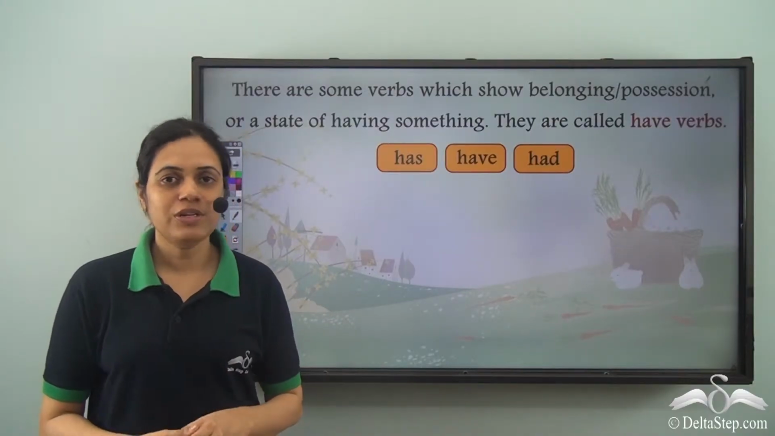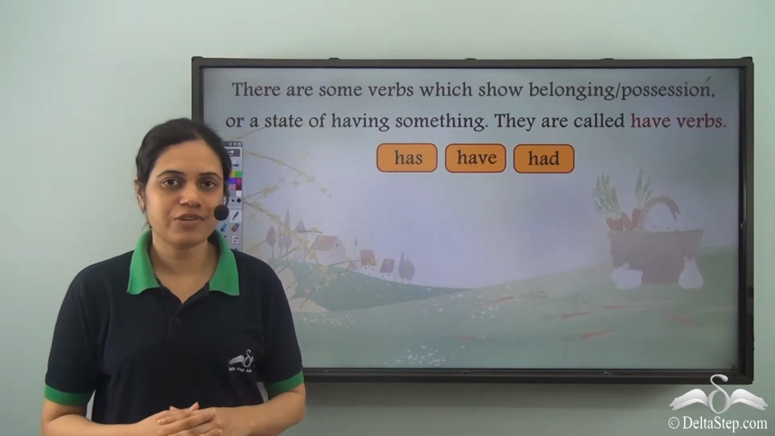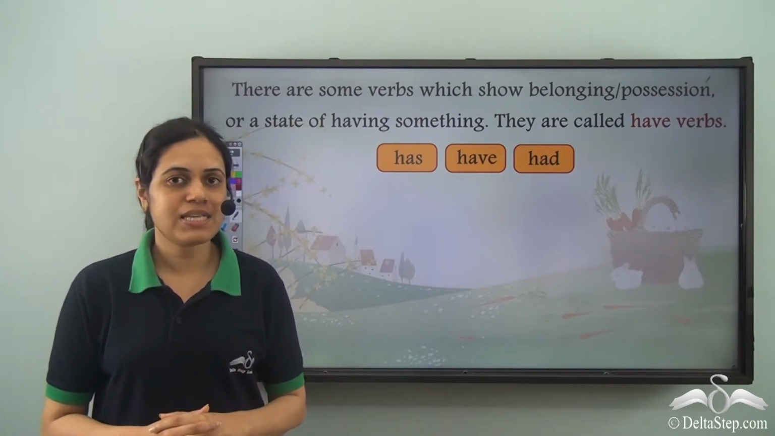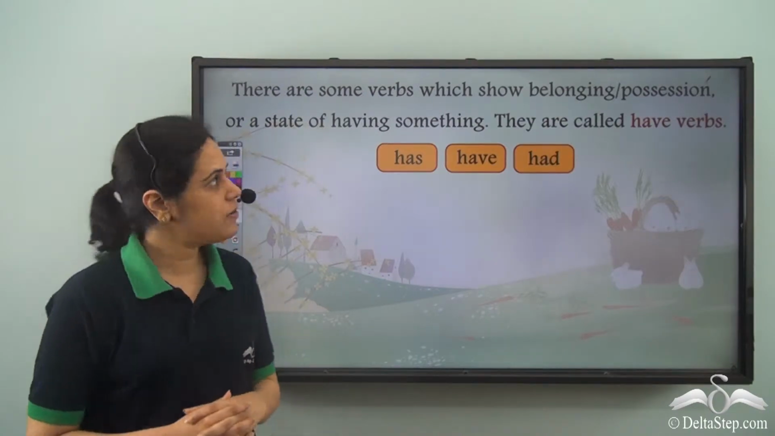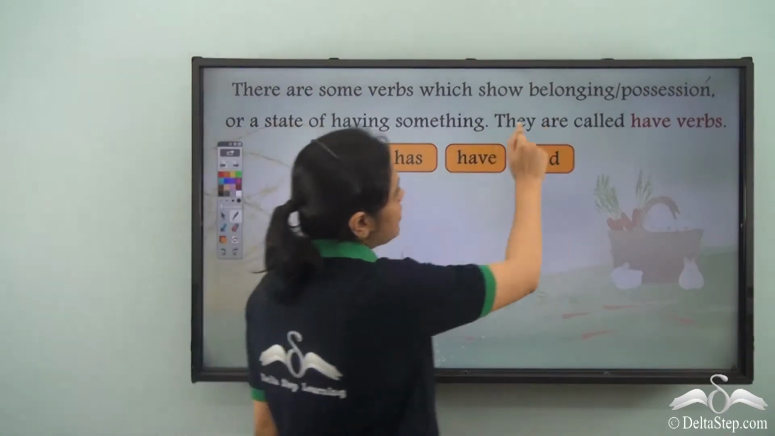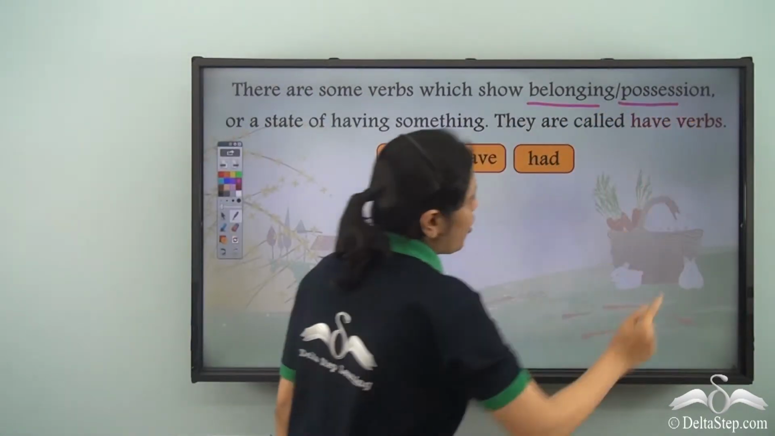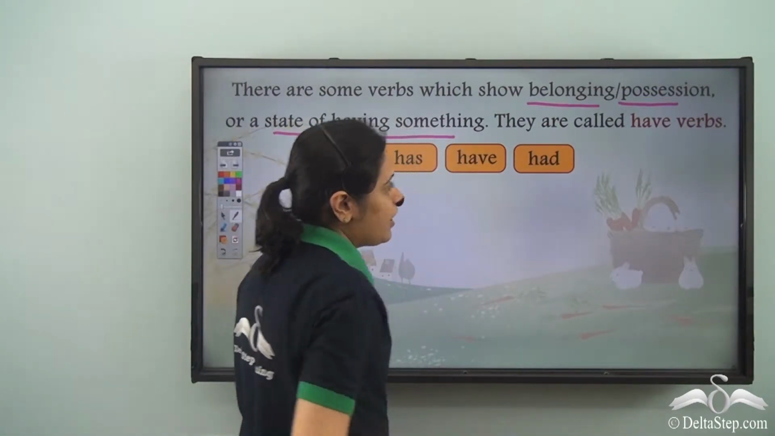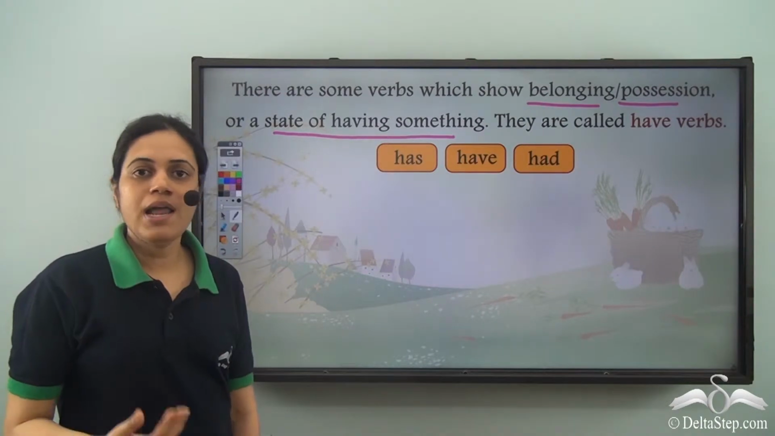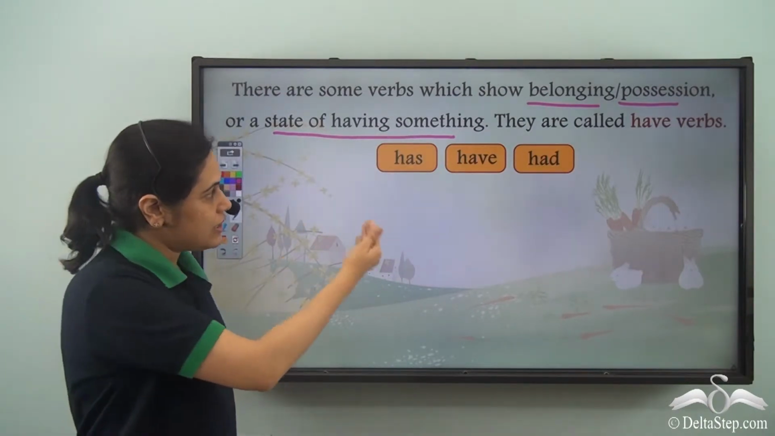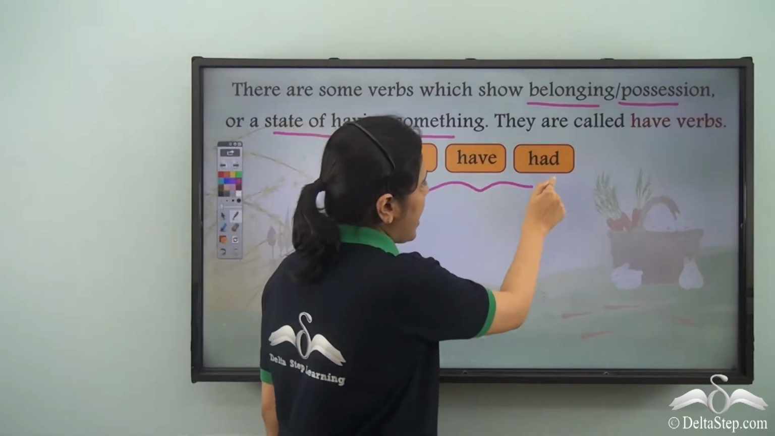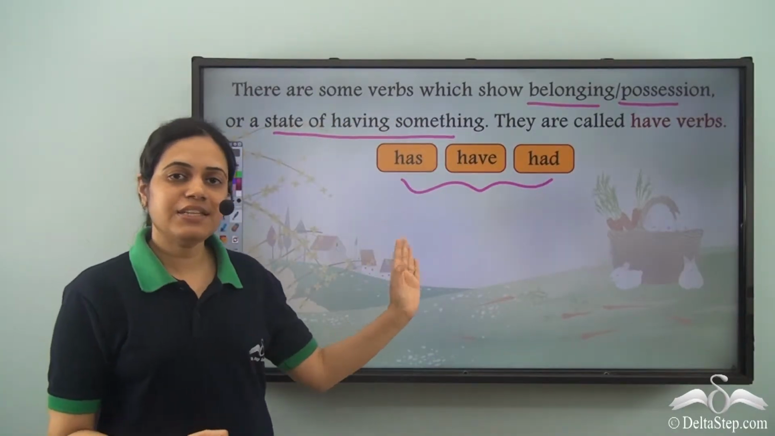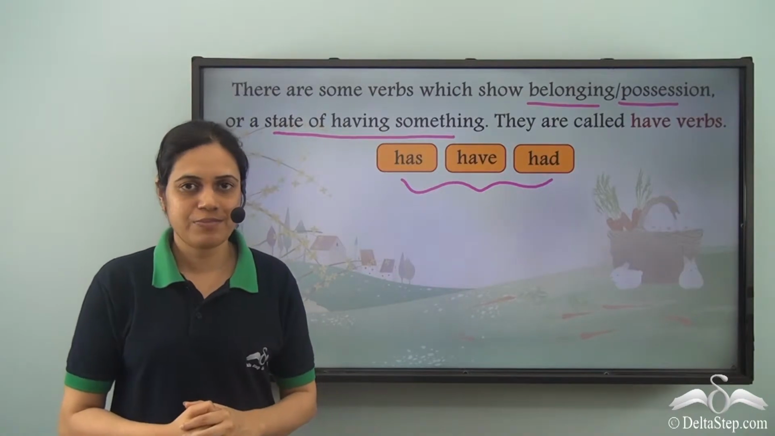We already know that verbs are action words or doing words. But apart from these action verbs or doing verbs, there are some verbs which show belonging or possession or a state of having something. These verbs are called have verbs. There are three have verbs: has, have, and had. These are the three different forms of have verbs.